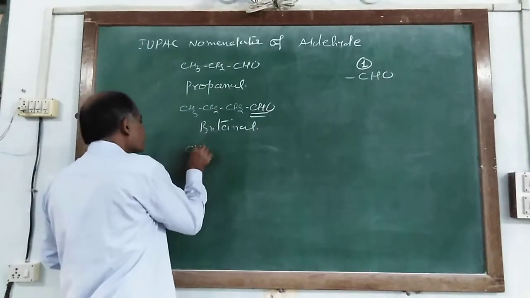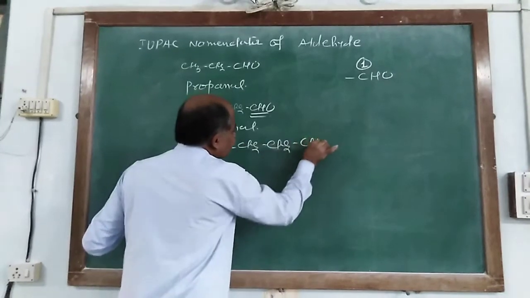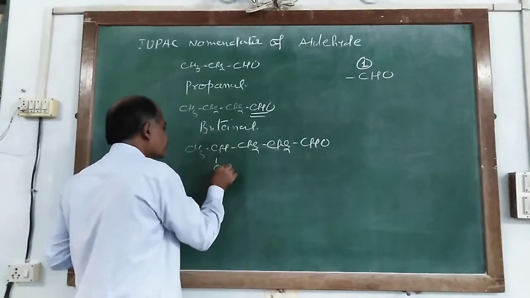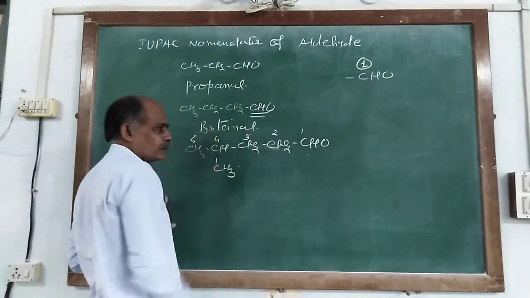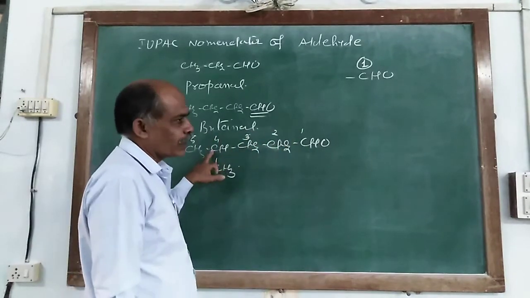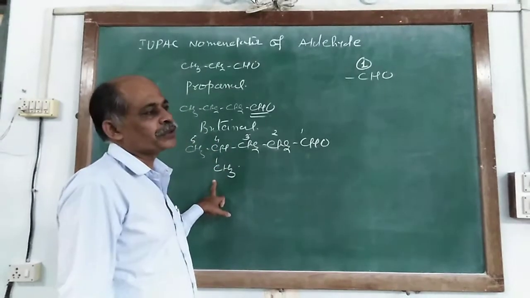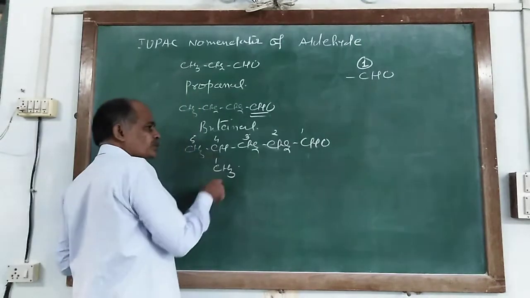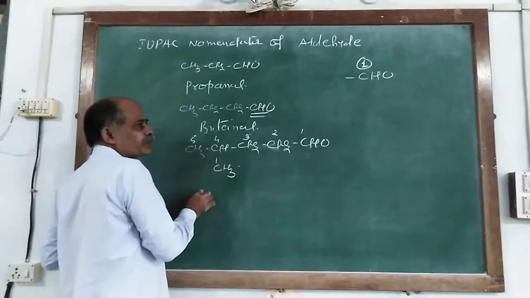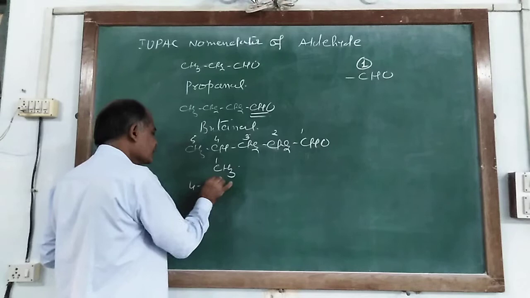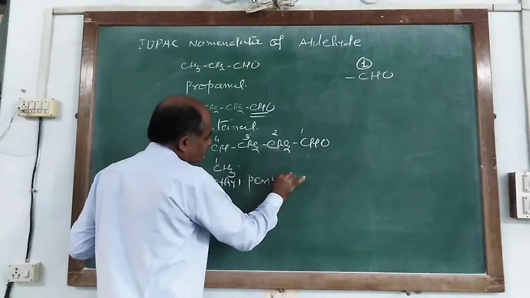Similarly, CH3, CH, CH2, CH2 and CHO, and here CH3. So it is 1, 2, 3, 4 and 5. So it is pentanal. But in this pentanal, carbon number 4 has one substituent group, and it is methyl. Substituent groups are always written first with their number. So it is 4-methylpentanal.